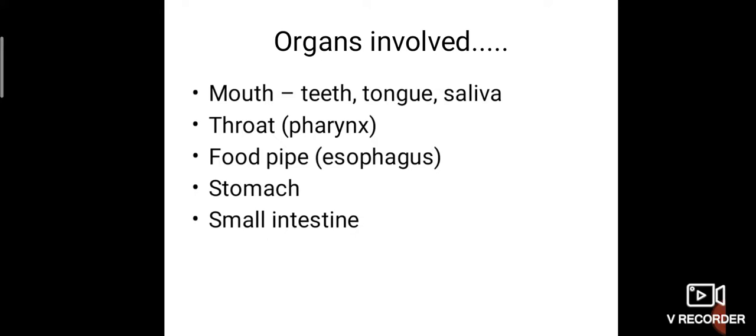Okay, I told you not all the food is absorbed, only the nutrients are absorbed. The remaining waste, the undigested food that is not needed for our body, alone enters the large intestine. In the small intestine, the nutrients are absorbed, so the remaining unwanted portion of the food enters the large intestine and passes through the anus, and it is excreted out from our body.